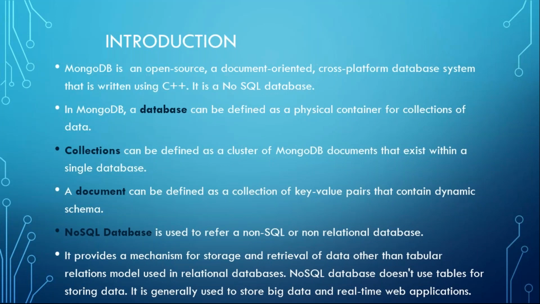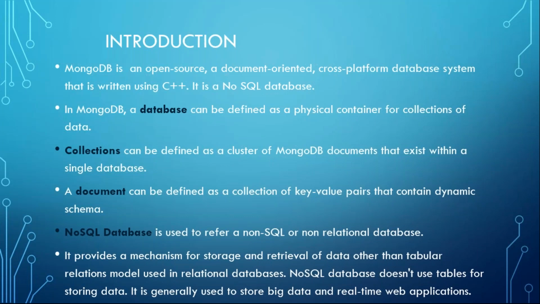A NoSQL database is referred to as non-SQL or non-relational. Before, everything was relational, where one table is related to another table, and we did programs relation-wise. Now it is not like that. It provides a mechanism for storage and retrieval of data other than the tabular relations model used in relational databases. Tabular is nothing but tables. NoSQL databases don't use tables for storing data. They are generally used to store big data and for real-time web applications. That is the application of MongoDB. So remember, MongoDB is an open source, document-oriented, NoSQL database.